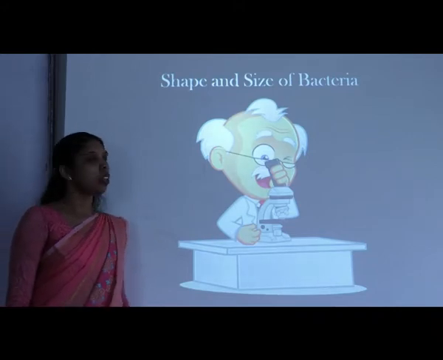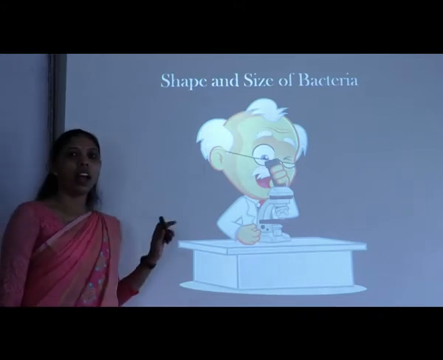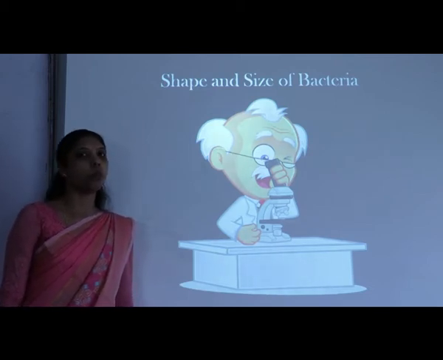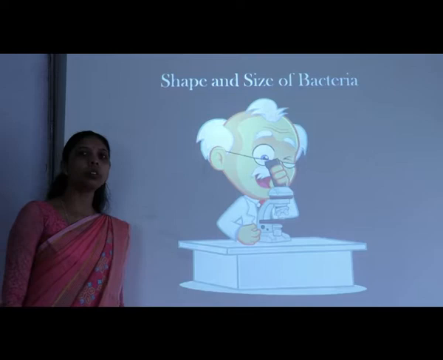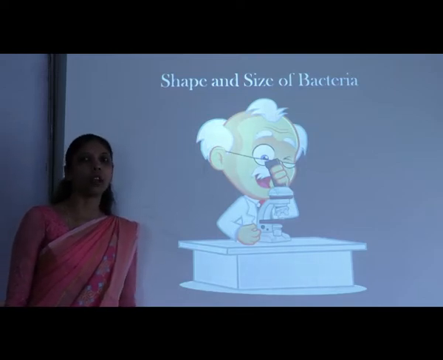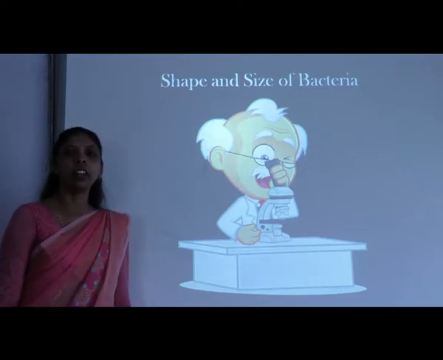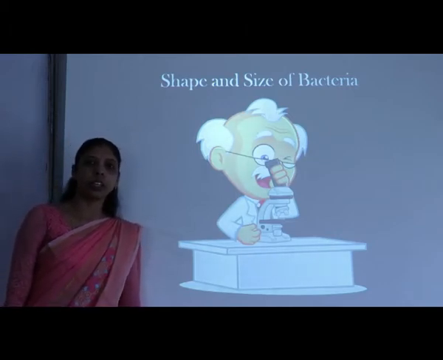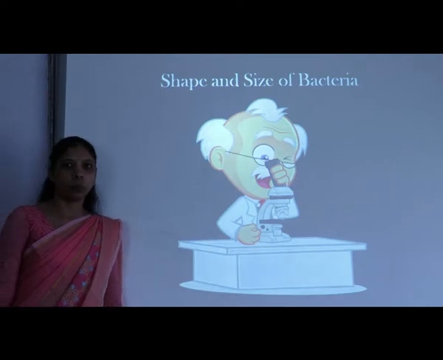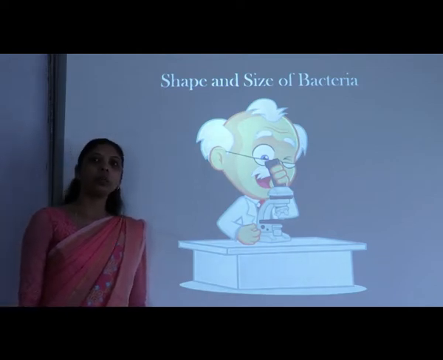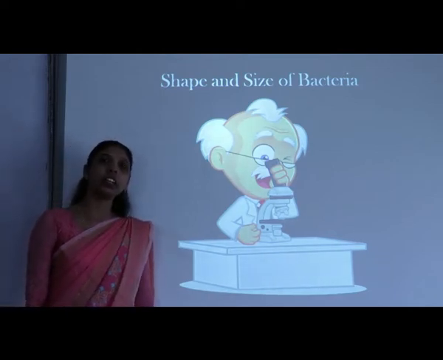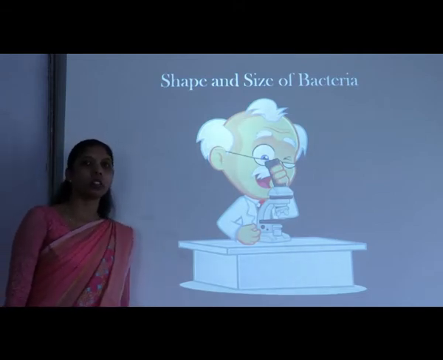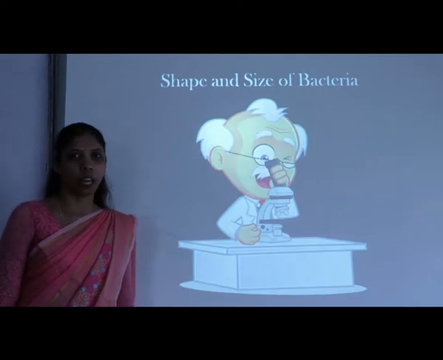What we can do is see the size and the shape of the bacteria with the help of a compound microscope, which is called morphology. In order to study the detailed aspect, which is called the ultrastructure of the bacteria, we need higher magnification, which is possible in an electron microscope. So we will see both morphological features of the bacteria, that is the shape and the size, and even the ultrastructure of the bacteria in a very brief manner.